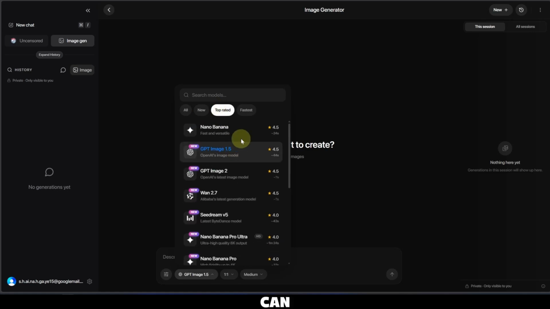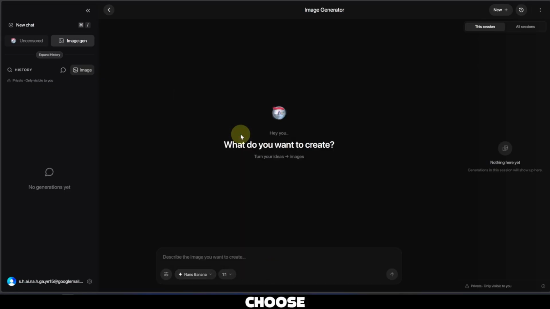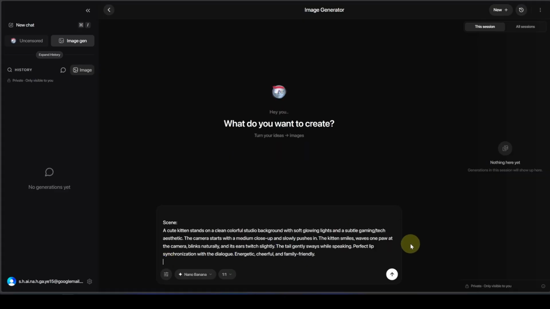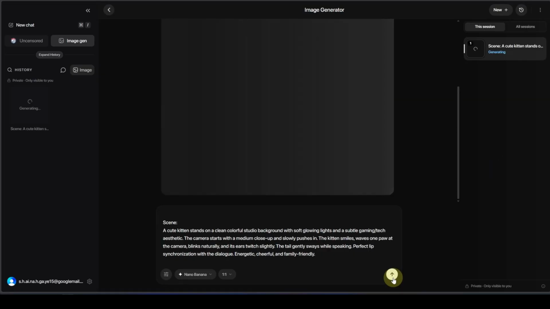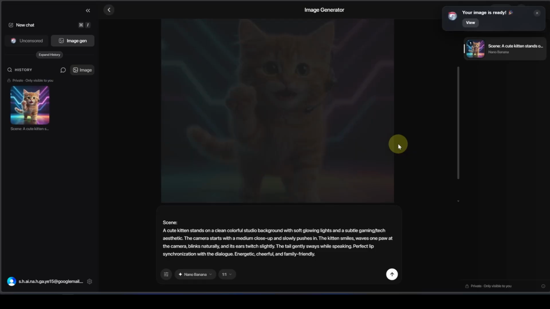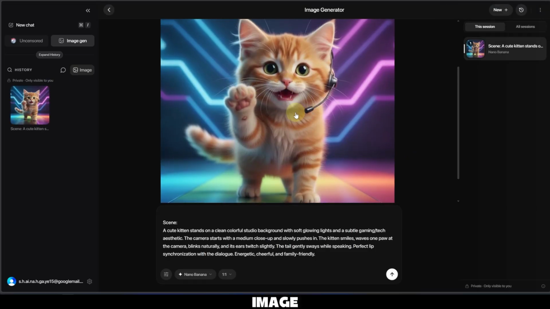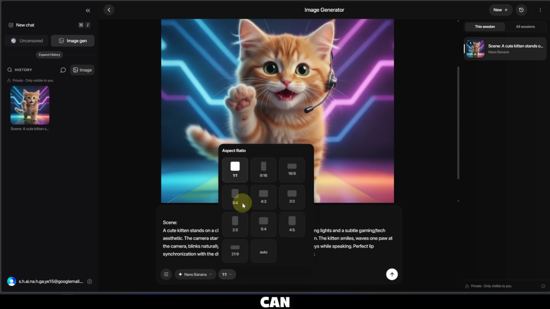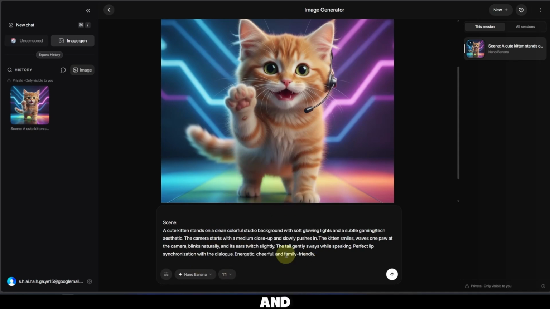So you can categorize them with the top rated. You can choose Nano Banana and here you can write your prompt. Let me put it. We send it. And now we wait. As we can see, the image was generated. Here you can choose any ratio you want and you keep on generating.